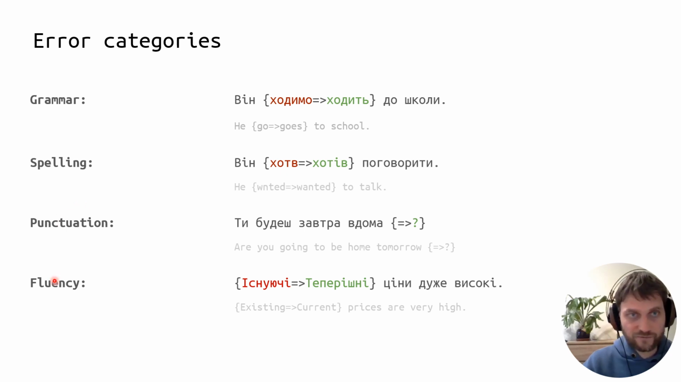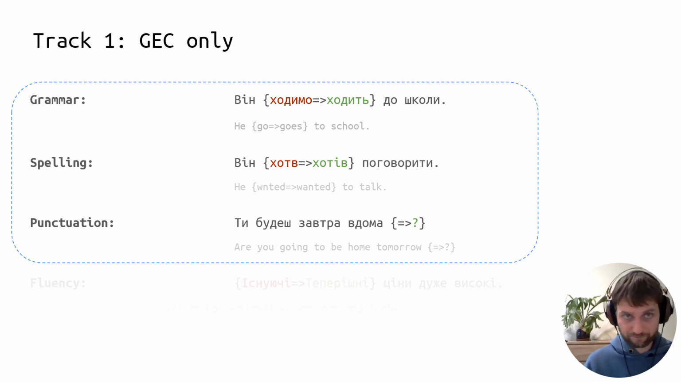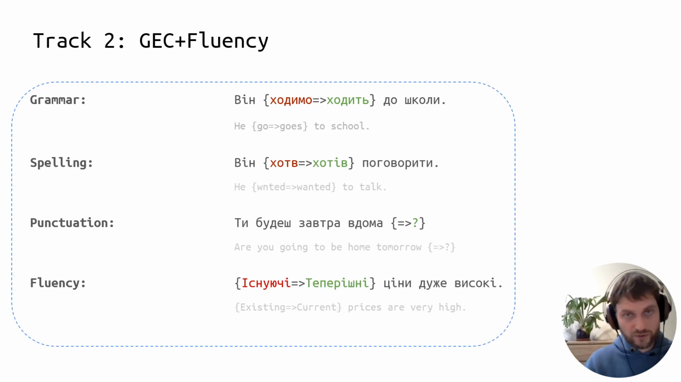And finally, there's fluency that covers errors that have to do with style, calque, poor sentence flow, and other aspects that sound unnatural to native speakers. Fluency is a more subjective task and can be more difficult to correct. Our shared task has two tracks. The first track, GEC-only, focuses solely on grammatical, spelling, and punctuation errors and does not take fluency into account. Track number 2, GEC+Fluency, includes all four error categories.